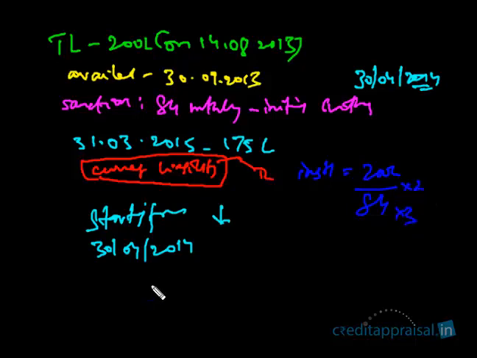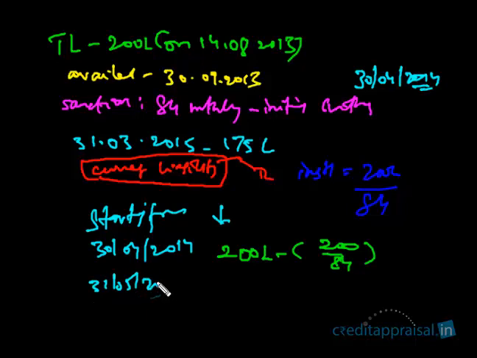By the end of the 84 months, you would have repaid the entire outstanding. So what should be the outstanding as on 30/4/2014? It will be the loan amount minus 1 installment, that is 200 by 84, because this is the first month. As on May 2014, the outstanding should come down to the original sanction minus